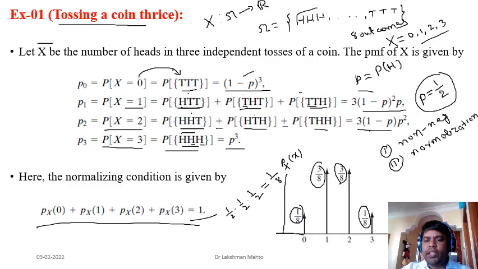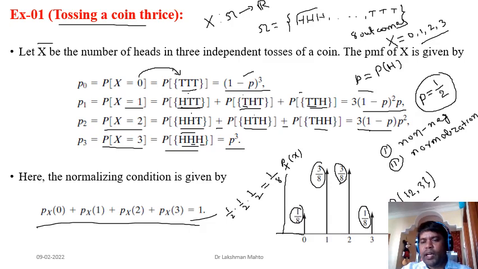So suppose you are taking any two values of the random variable, 2 and 3 together, then I will ask what is the probability of 2 and 3 coming together. These two values of the random variable you are taking together, then what is the probability? Just sum it up: 3 by 8 plus 1 by 8, that means 4 by 8, half, 50% probability is coming.